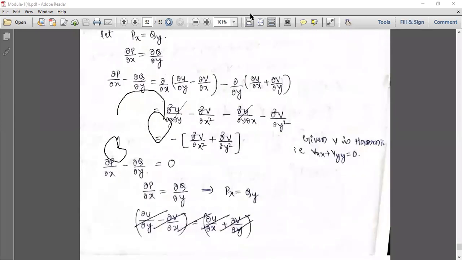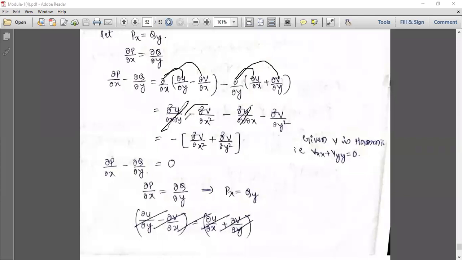That I have taken. So therefore, here you can see ∂²u/∂x∂y minus this into this, ∂²u/∂x² minus ∂²u/∂y∂x, plus, minus minus, ∂²v/∂y². As ∂²u/∂x∂y and ∂²u/∂y∂x are the mixed derivatives, they get cancelled with each other.